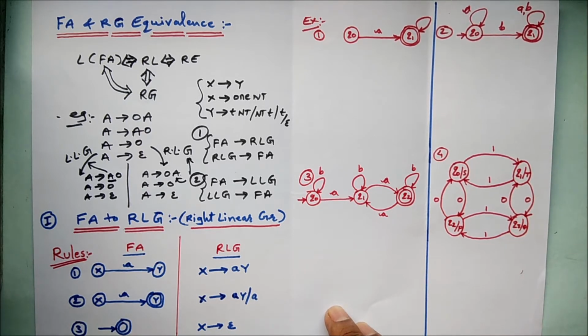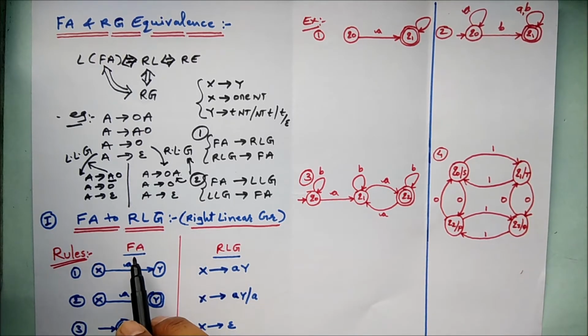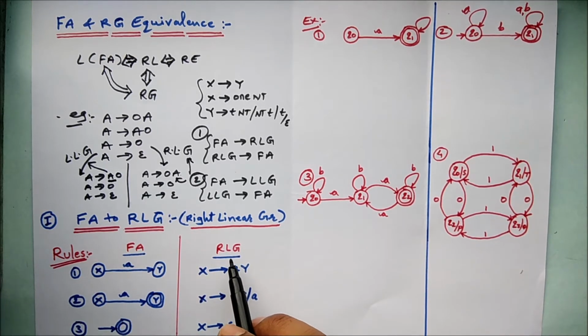One is the FA and the other is the RLG. What this rule says is that X is transiting with input A to Y. Simple. The same can be written in the grammar as X gives A Y. As it is RLG, the non-terminal is written on the right side.